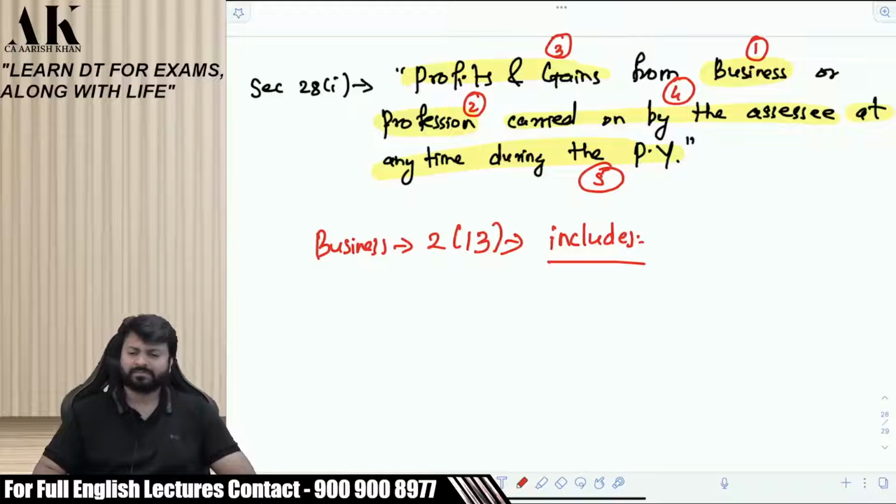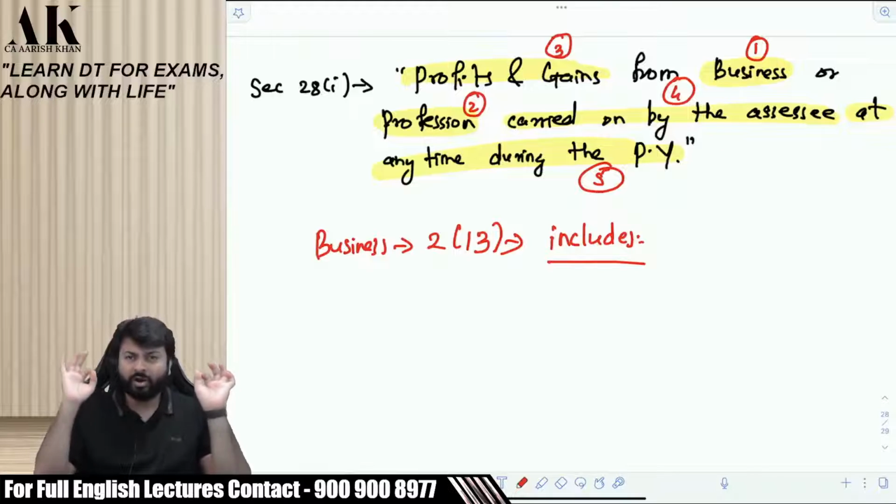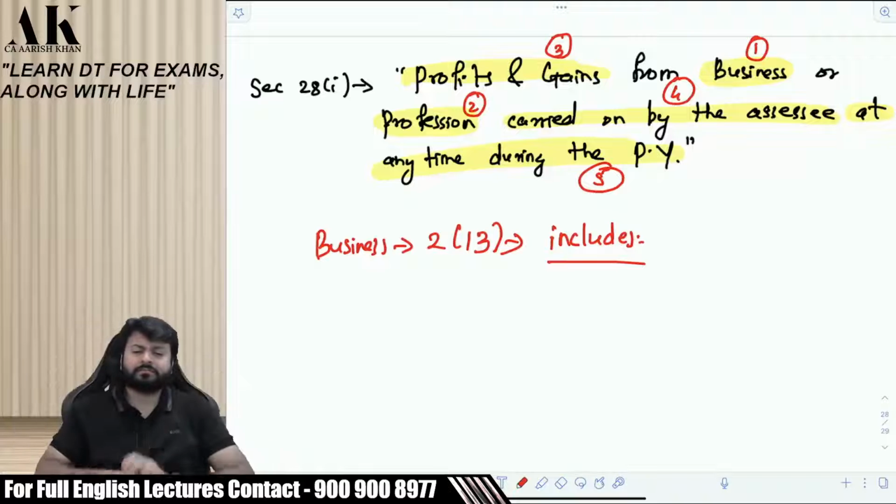Adventure means there has to be... please tell, when there is adventure in life, there is what? There is a risk involved. There has to be a risk involved in that. Adventure is synonymous to risk. Adventure means risk. So whatever you do has to involve risk. Trade, commerce, manufacture, all of them should be in the nature of adventure.